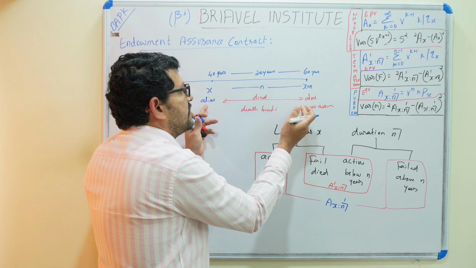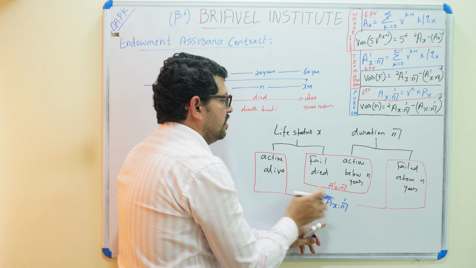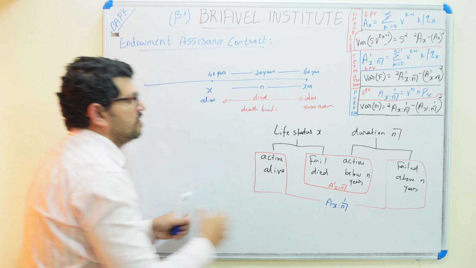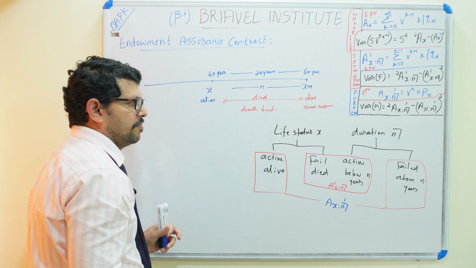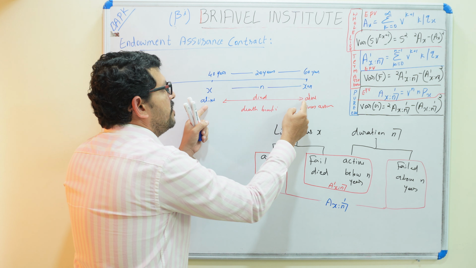Failed means this duration, this policy year, is completed. Still he is alive. So these two statuses are correct for the endowment assurance person. In this endowment assurance, both will be active, both will be completing, because if you die here, you will get the benefit, and if you are alive here, you will also get the benefit.